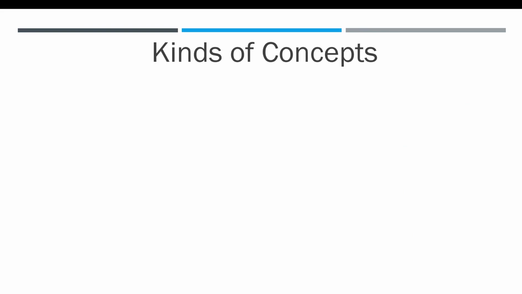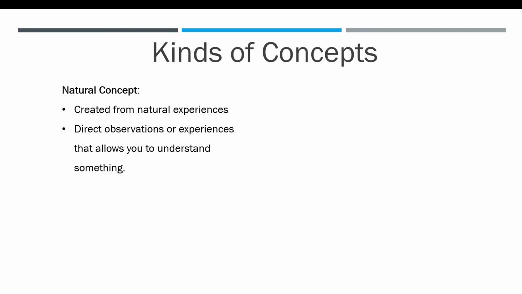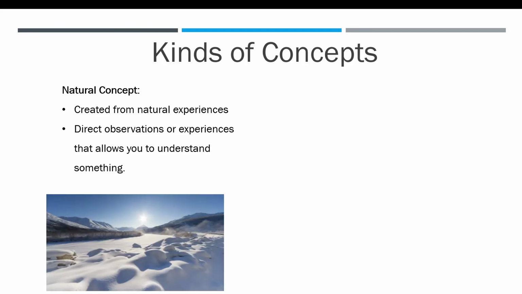Further, we can break down these concepts into natural or artificial concepts. A natural concept is created from direct or indirect natural experiences and observations, which allows you to learn and understand something. An example of this could be learning about snow. Based off your direct observations of snow, we know that it's white, we know that it can be cold, and it can look beautiful.